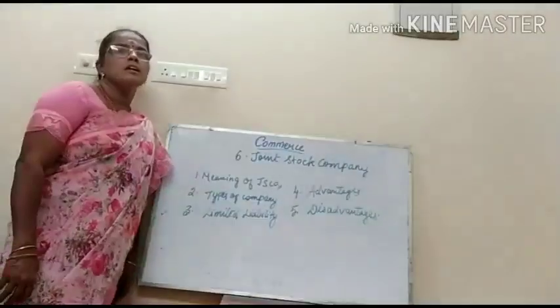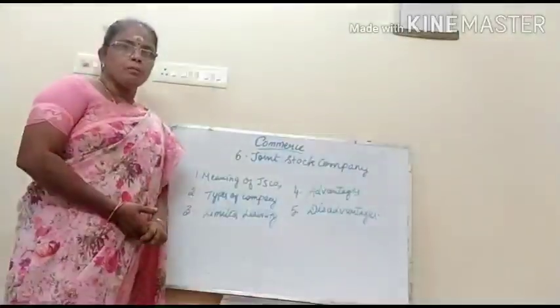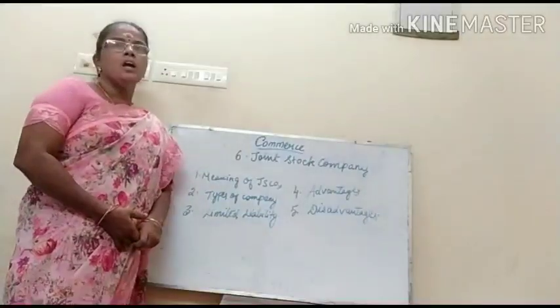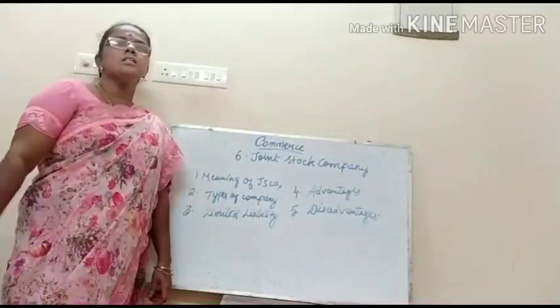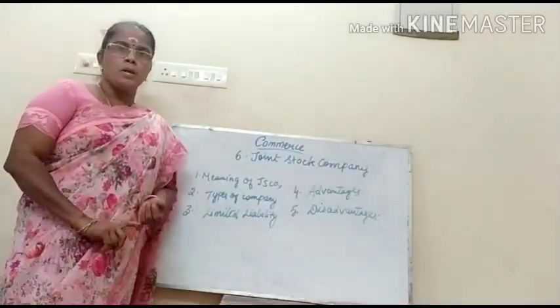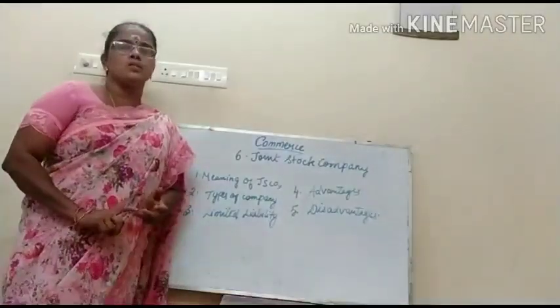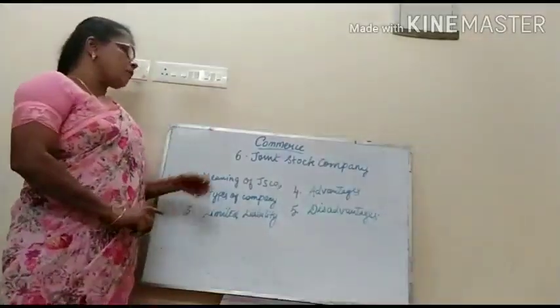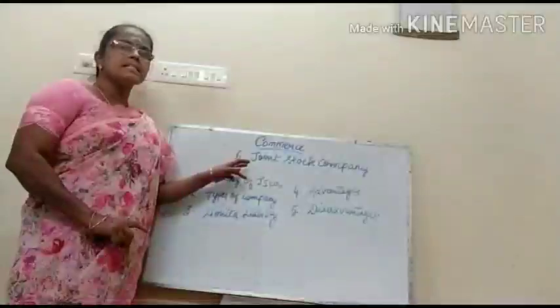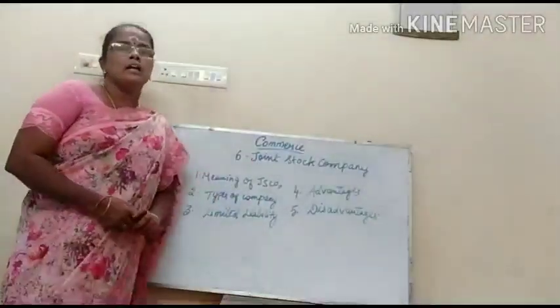Good morning students. In the last class we studied about joint Hindu family and Karta, as well as partnership, types of partners, dissolution of partnership, all those things. Today we are going to see the 6th chapter, that is the 6th lesson, joint stock company.